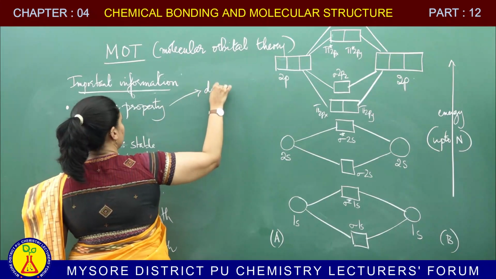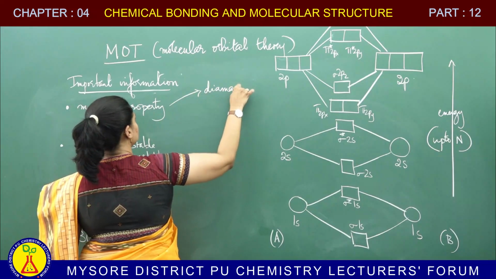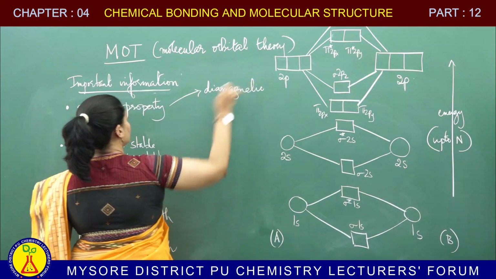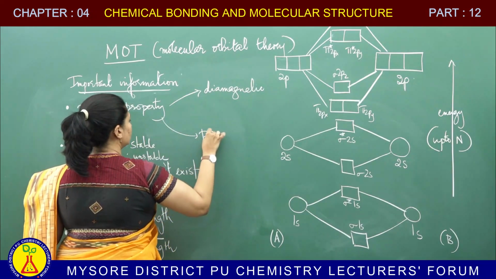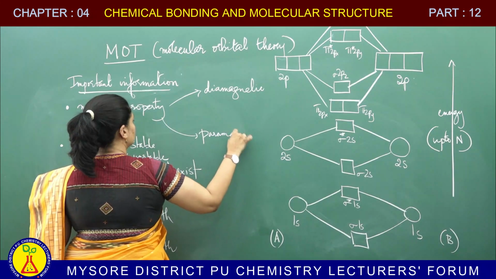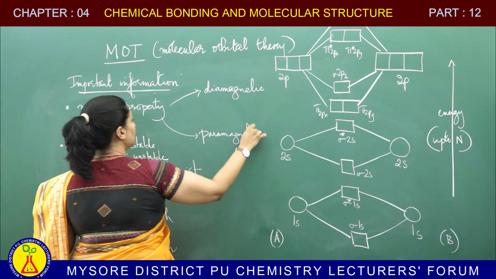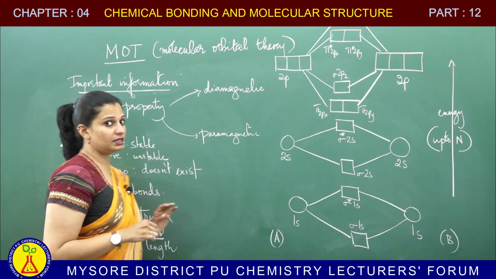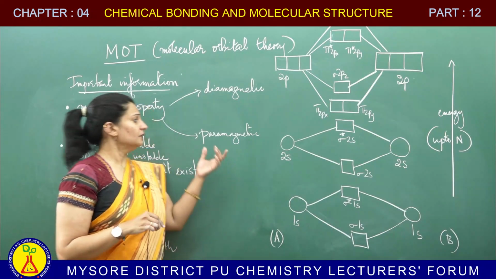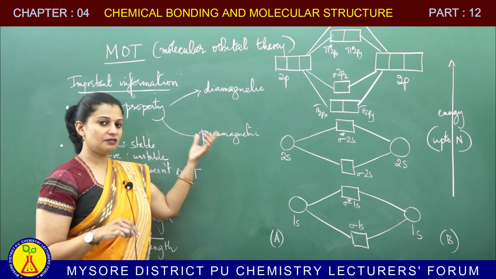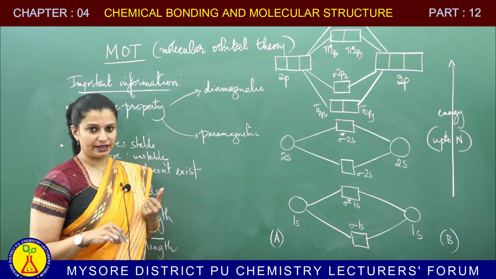One is diamagnetic, and another is paramagnetic. Diamagnetic substances are repelled in an external magnetic field, whereas paramagnetic substances are weakly attracted in an external magnetic field.